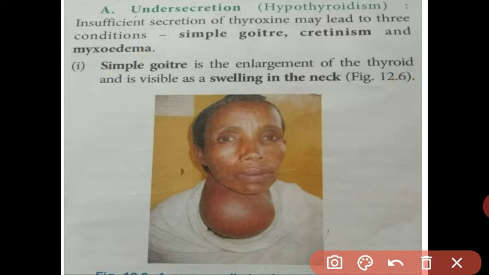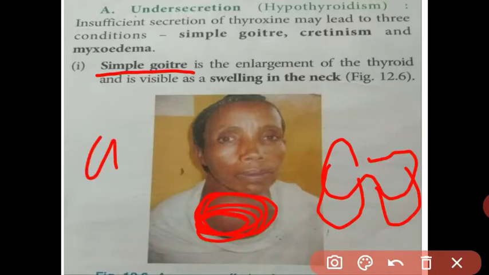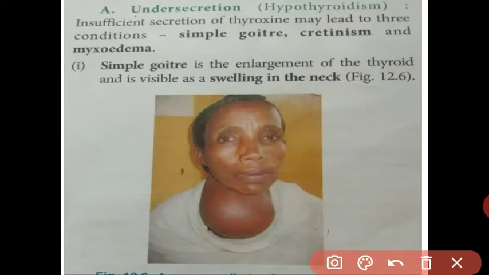Simple goiter is a condition found in both adults and children. And what is the main symptom? It is enlargement and swelling of the neck region, meaning the thyroid gland is enlarged and swollen. This condition is called simple goiter, and it occurs in both adults and children. Got it, student? And this condition occurs if the thyroxine hormone is less secreted in our body.